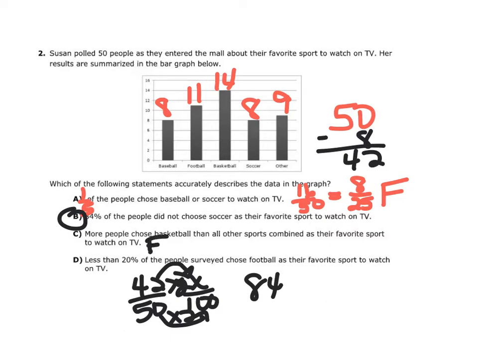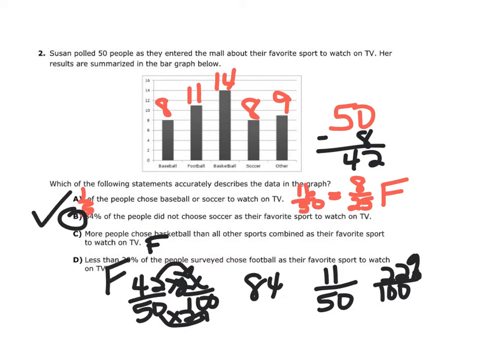And then the last one, less than 20% of the people surveyed chose football as a favorite sports to watch on TV. So less than 20%. So football was 11 out of 50. So then when we go ahead and do the math, again, it's times 2. So this is 22%. So that's not less, that's more. So D is going to be false, so your answer is letter B. Again, go ahead and write your mistakes, what you did wrong, in order to make your corrections.